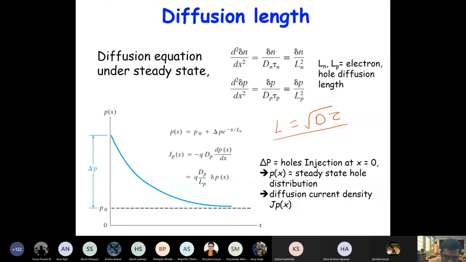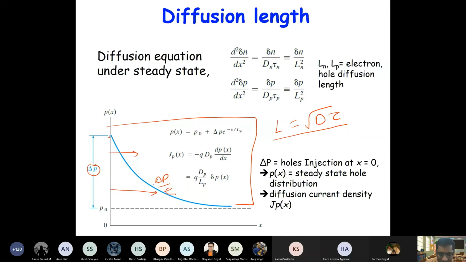If you inject a certain amount of carriers, let's say capital delta P, they will diffuse through this piece of semiconductor due to the concentration gradient. So the distance at which the concentration becomes delta P by e, that is called the diffusion length.